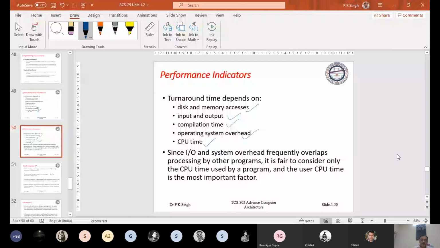Means most of the I/O operations use DMA. Okay, suppose you are using a printer. The memory where you have the information that is to be printed is directly routed to the printer by DMA through the DMA controller, and the DMA controller takes charge of the printing. Okay, and during that time your processor is free to do anything. So it has not been considered.